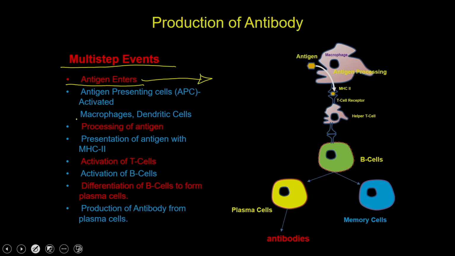These cells are either the macrophages or the dendritic cells. So, in every part of the body where there is a chance of entry of foreign antigens, you have the macrophages as well as the dendritic cells.